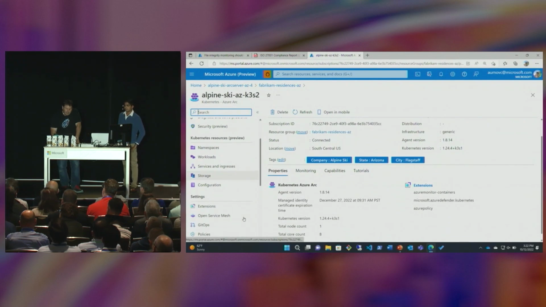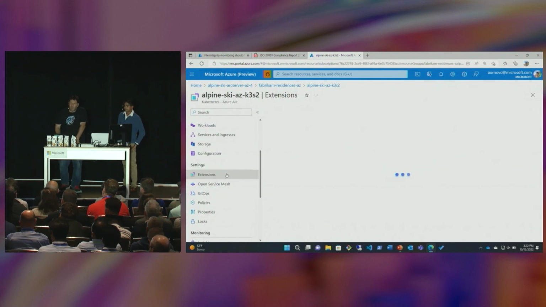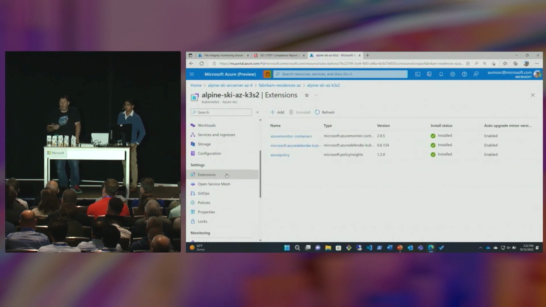So we talked about this extensibility model. If I go to extensions here, and remember, Arnav showed you the same view for Azure Arc-enabled servers, you can see that I actually have 3 extensions deployed against that cluster. I have Azure Monitor for containers, that's Container Insights. We also have Microsoft Defender for Kubernetes, and we also have Azure Policy. We'll talk about Azure Policy in a second here, right?